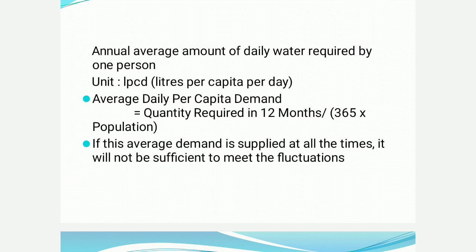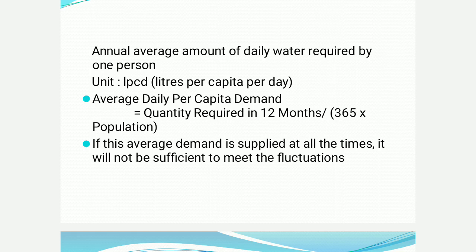The unit is LPCD, which is liters per capita per day. So hereafter we are going to use this unit. So water demand is expressed as LPCD. So 135 liters per capita per day. So 135 LPCD, 100 LPCD, 20 LPCD. LPCD means liters per capita per day. That is the amount of water required for a single person in a single day.